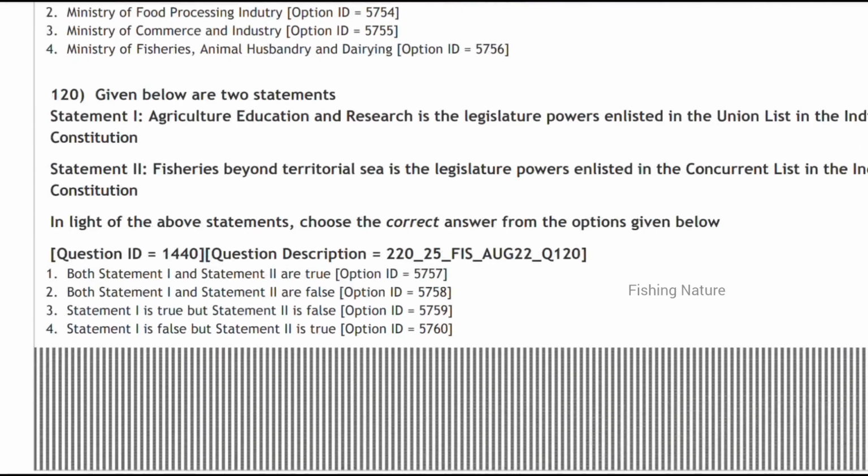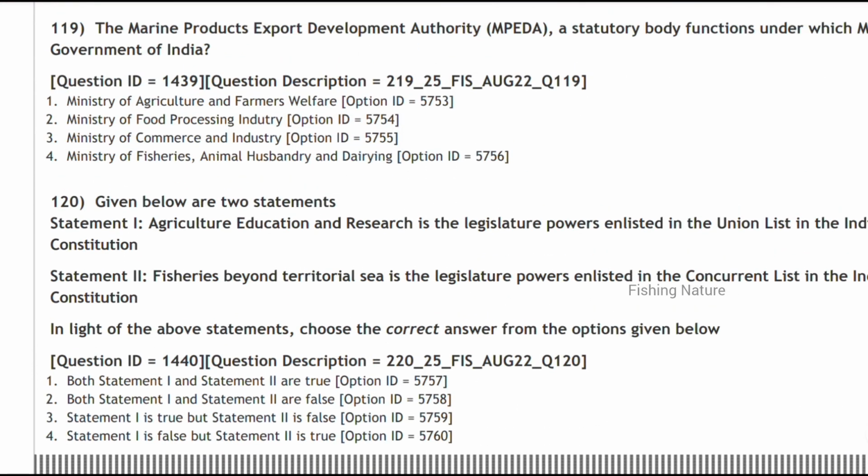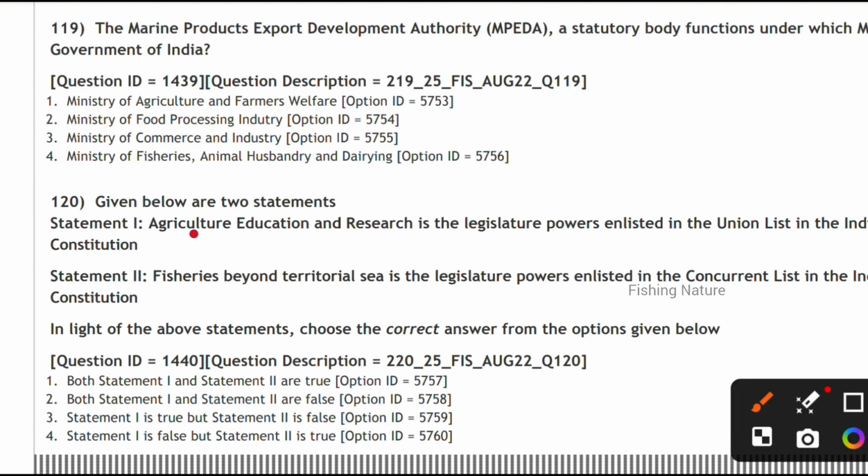Next, given below are two statements. Agriculture, education and research are the legislative powers enlisted in the Union List in the Indian Constitution. It is not true. And fisheries beyond the territorial sea are the legislative powers enlisted in the Concurrent List in the Indian Constitution. It is also not true. So option 2, both statement 1 and 2 are false.